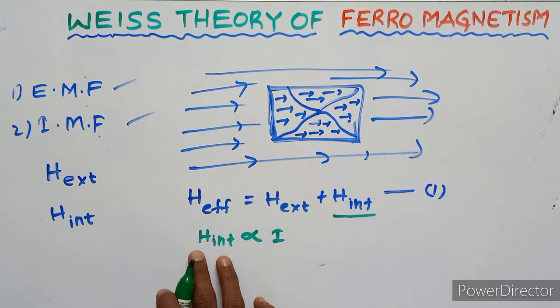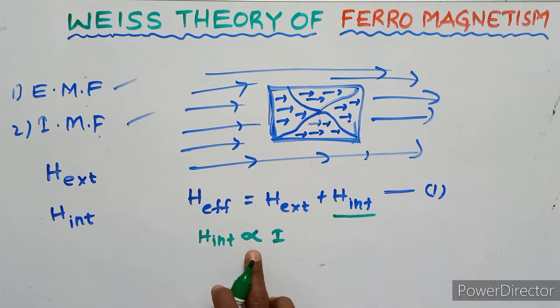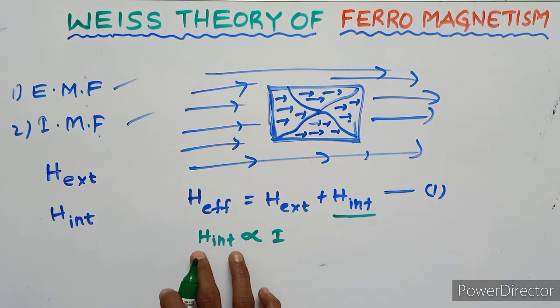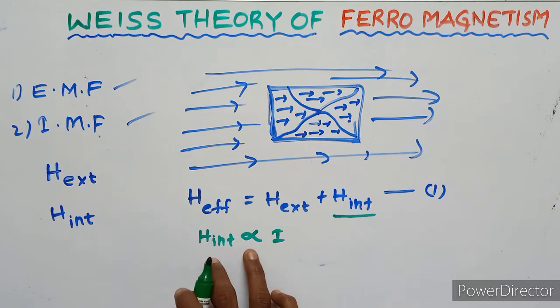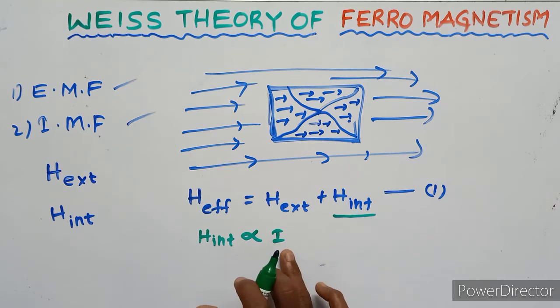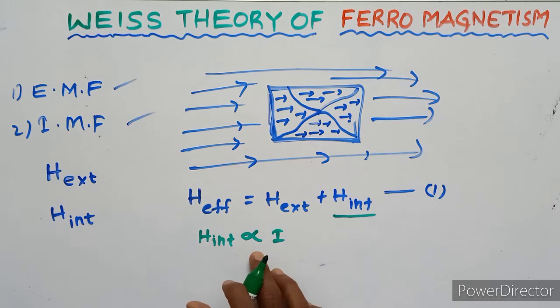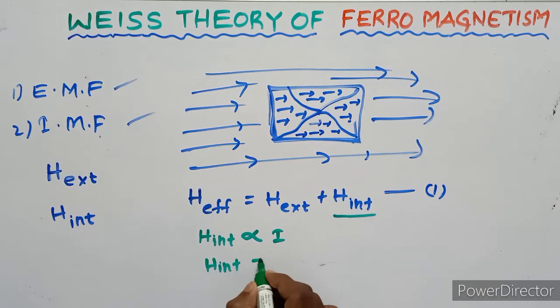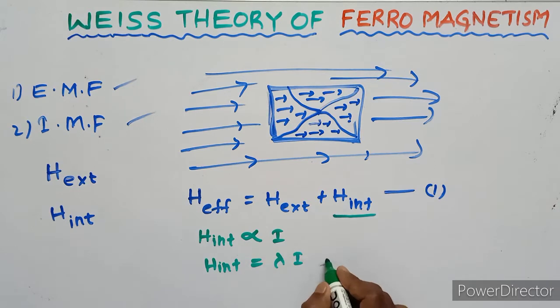So H internal is proportional to I, where I is the intensity of magnetization. So H internal is equal to lambda I. Here lambda is a constant. This is the second equation.